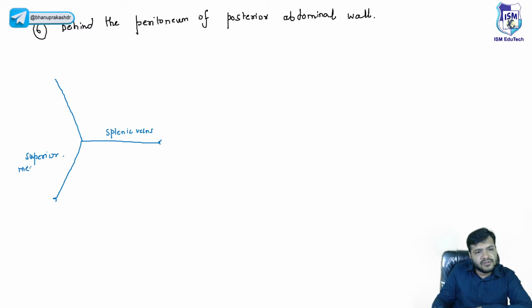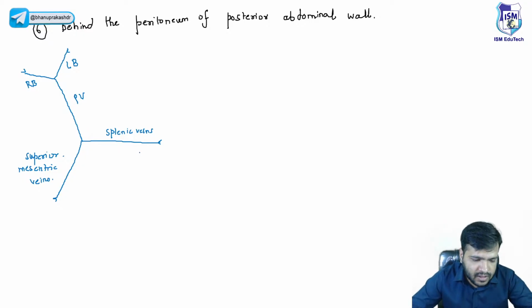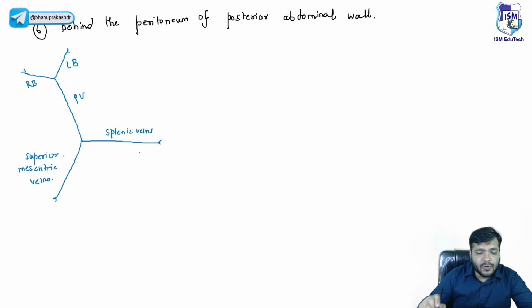And this is the portal vein, which is dividing into the left branch and the right branch. Now, the splenic veins and colic veins, these are the veins of the portal system.